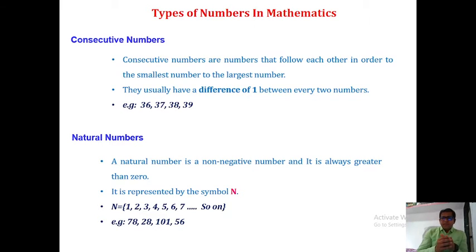Non-negative number means a negative sign will not be present before the number. It is a non-negative number. For example, for natural numbers, you can simply say 123, 56, 76, 78, 28, 38, 49, 54, so 1 to n, all are natural numbers.